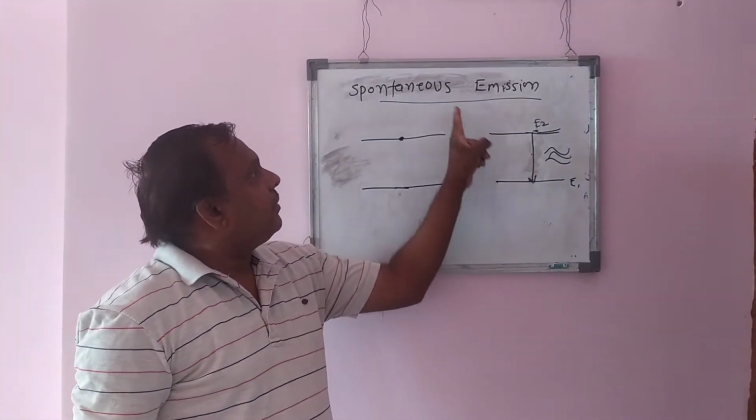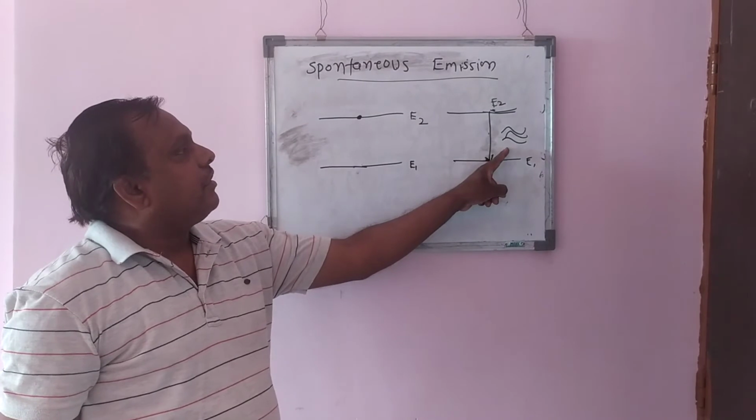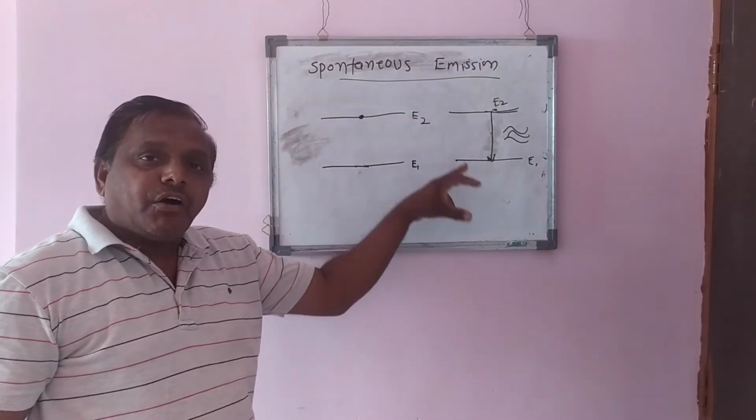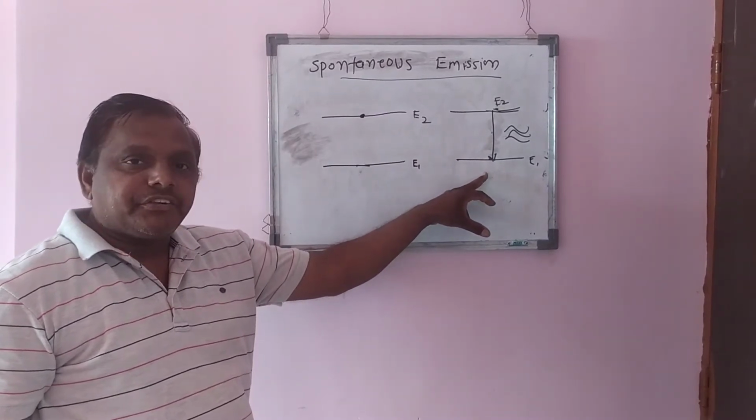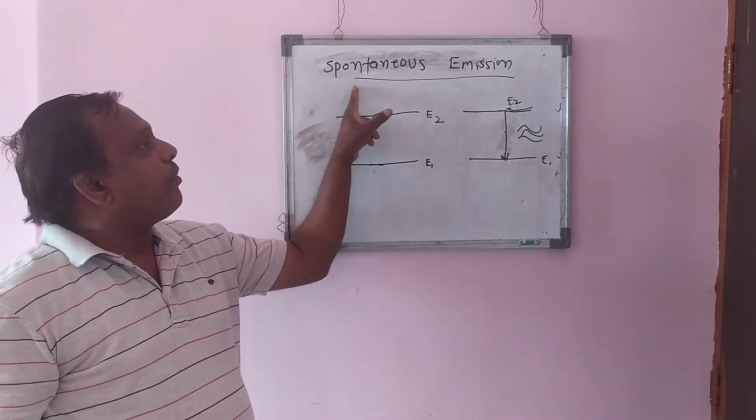So this is spontaneous emission. On its own accord, it comes to the ground energy state. Therefore, it is called spontaneous emission.